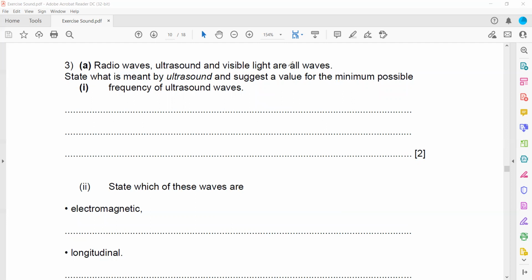The radio waves, ultrasound, and visible light all are waves. What is meant by ultrasound, and suggest a value for the minimum possible frequency.